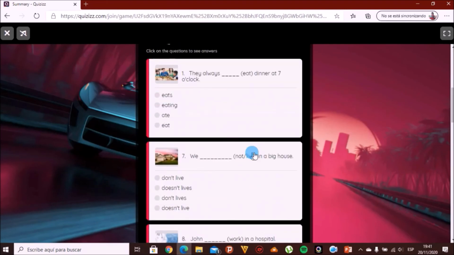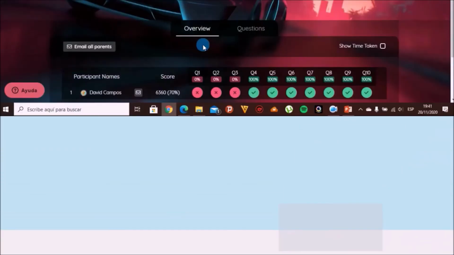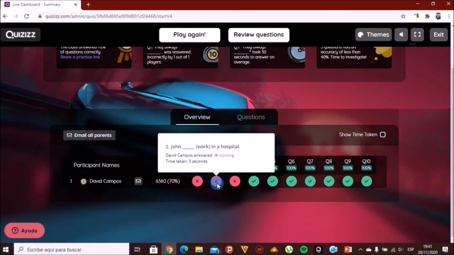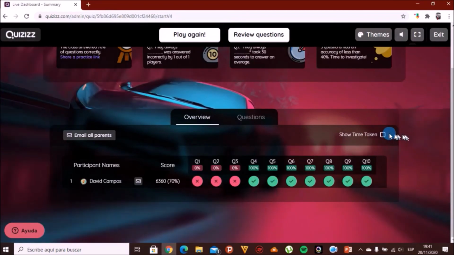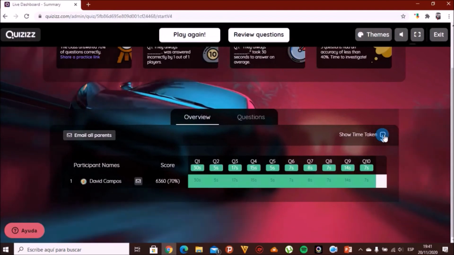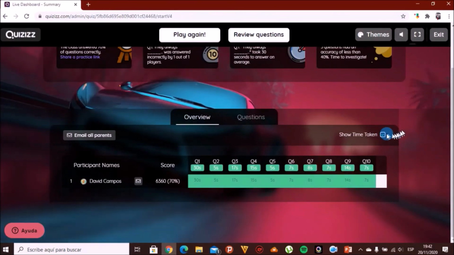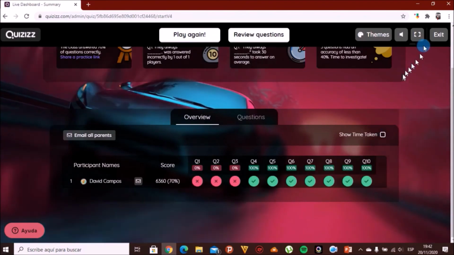They can also see the questions and know what their mistakes were. The leaderboard shows the teacher the final scores. He can also see which areas they need to improve. And finally, the teacher can see how long it took the student to answer each question. And we click on the exit button to end the game.